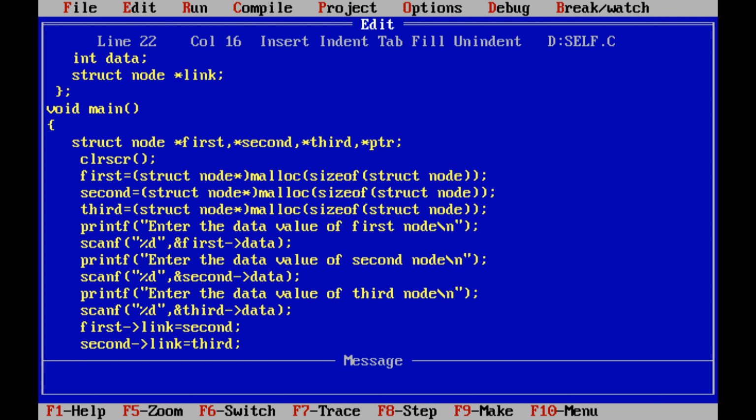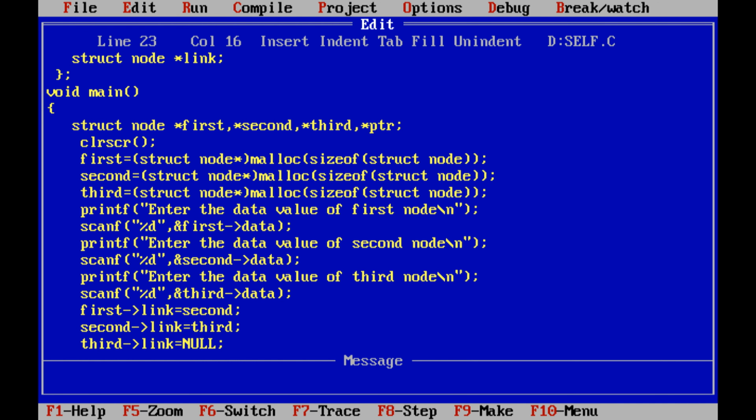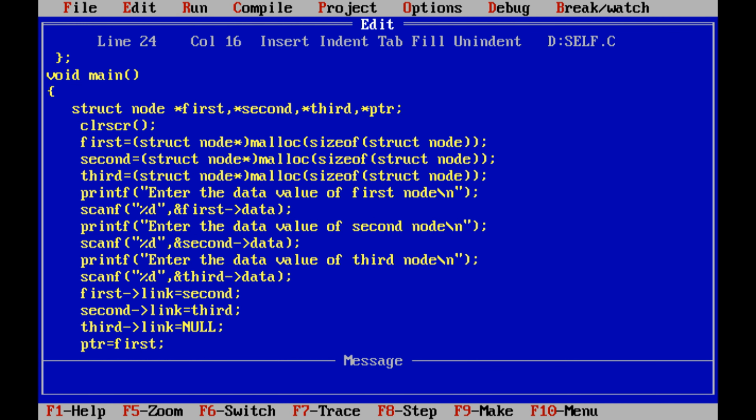Next one, first node link always contains the second node. So first arrow mark link is equal to second. Second node link always contains the third node. So second arrow mark link is equal to third. Next, third node link always contains null. That means the linked list is ended, so the last node link part contains the null value. With the third node we are ending the linked list, so third arrow mark link is equal to null.